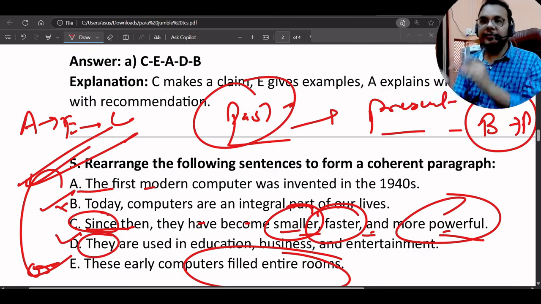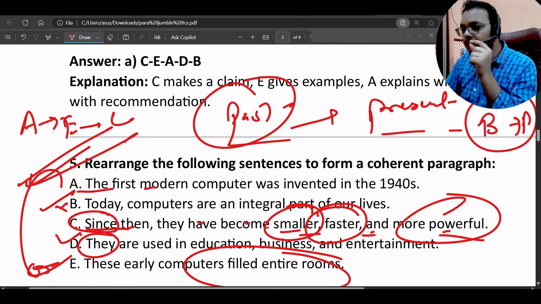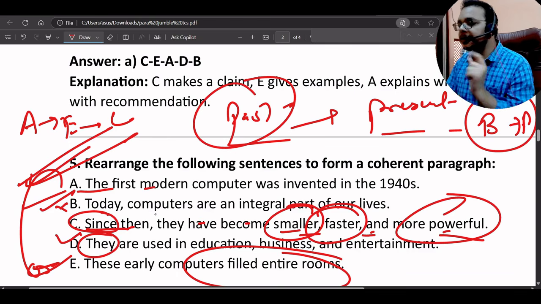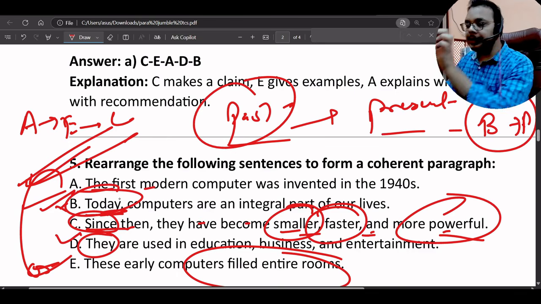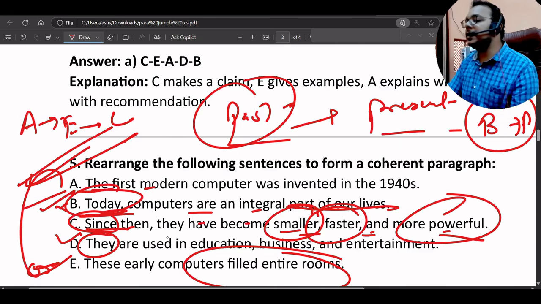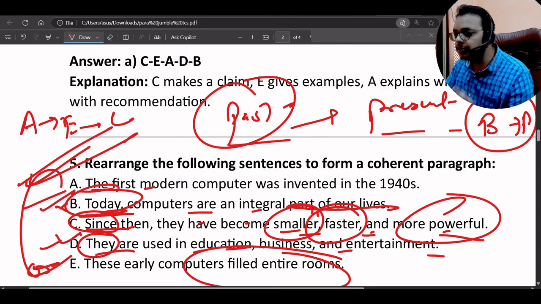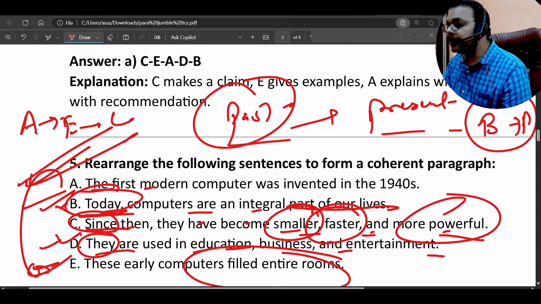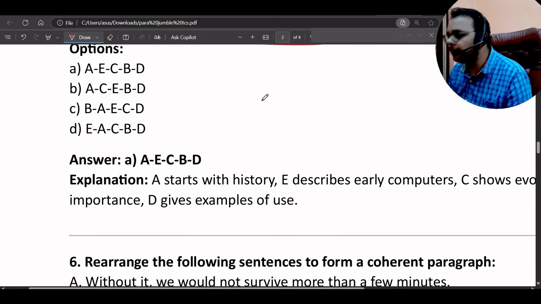So a thing which we already introduced, we are talking about that. We are introducing the computers of today in the sentence: today computers are an integral part of our lives. They are used in education, business and entertainment. So this should be our last sentence. So it should be A, E, C, B and D.